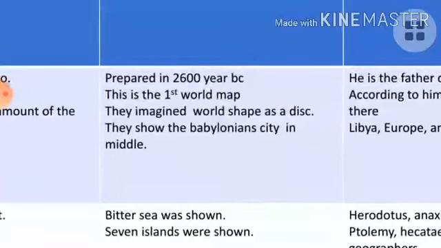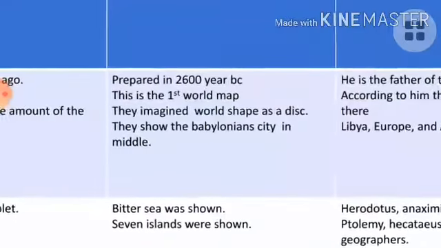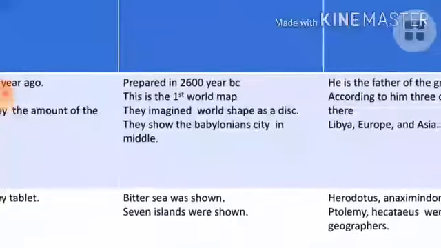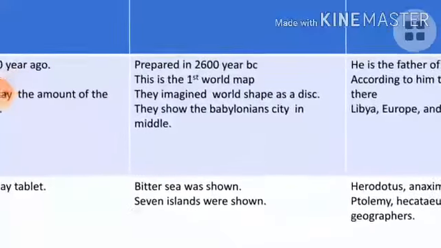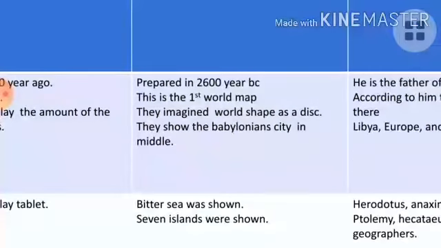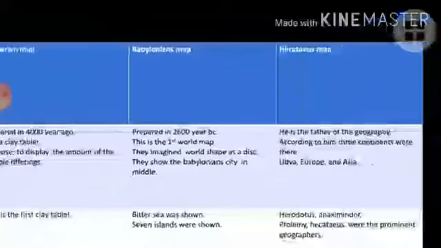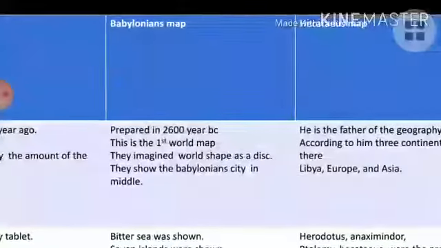They imagined that the shape of the globe is a disc. And they showed the Babylonian city in the middle. Not only that, they have shown 7 islands over there, and next to it the Bitter Sea also they have shown in the Babylonian map. That is the specialty of the Babylonian map.